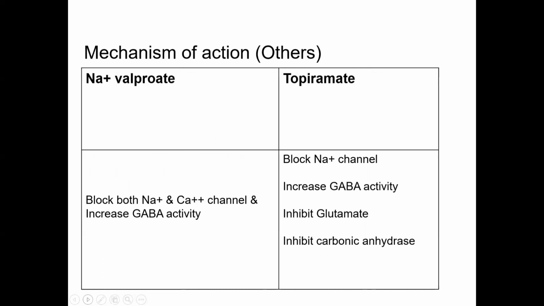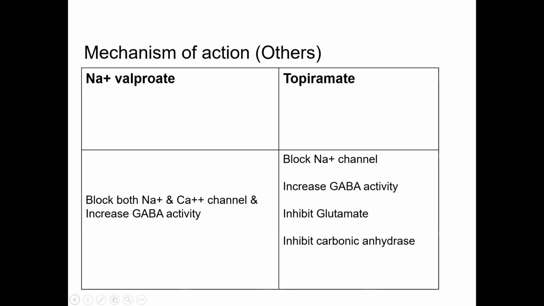another most important drug that is frequently used is sodium valproate. How does sodium valproate act? Sodium valproate acts in many ways. It inhibits sodium channel, also inhibits calcium channel, and also increases GABA activity.